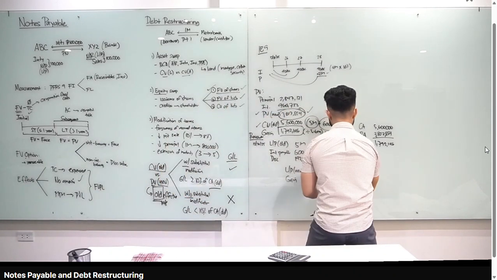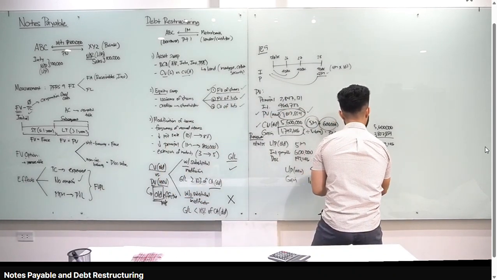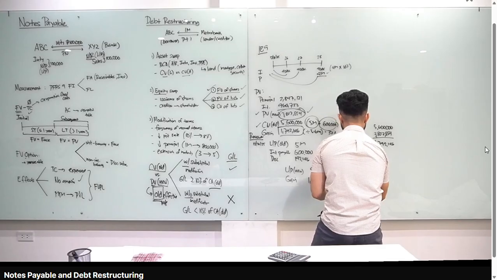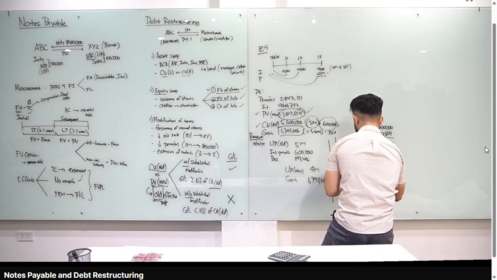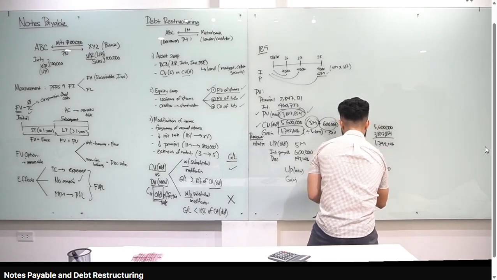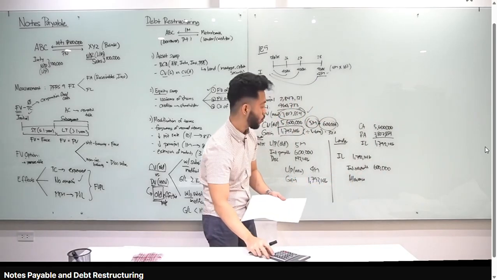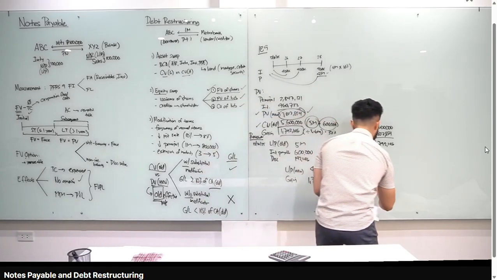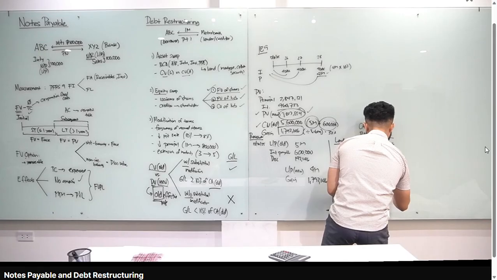So entry niya, debit impairment loss, 1,792,146. Credit interest receivable, kasi finorgive niya yung interest receivable na 600,000. Credit allowance for loan impairment, okay, difference sila, 1,792,146 minus 600,000, 1,192,146. So FYI na lang yan, class.